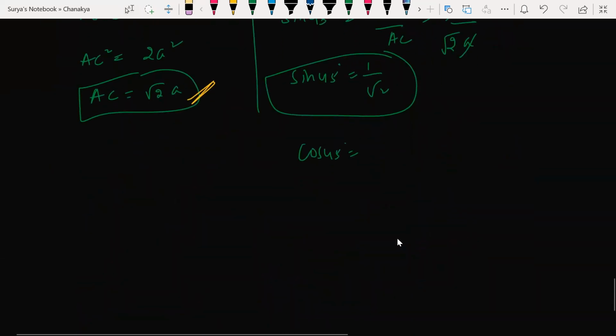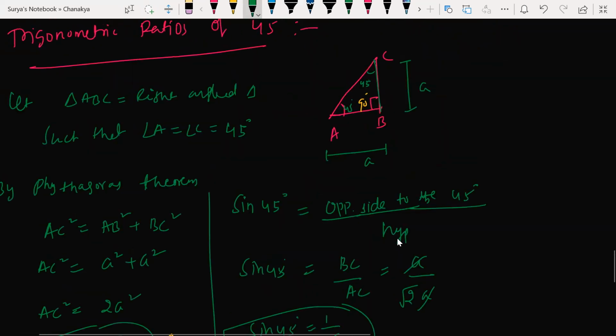So cos 45 is also going to be the same thing, 1 by root 2 only. Cos 45 is what, beta? Base, adjacent by hypotenuse. Adjacent is what? a. Hypotenuse, what did I get? Root 2 a. The a will get cancelled again, 1 by root 2, or not? Same story for cos 45 as well.